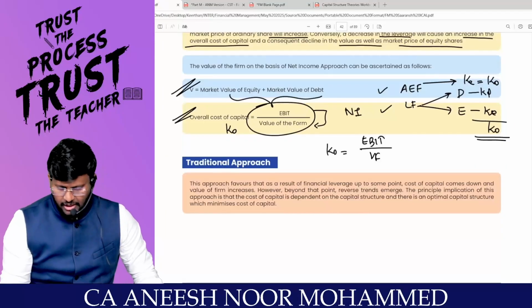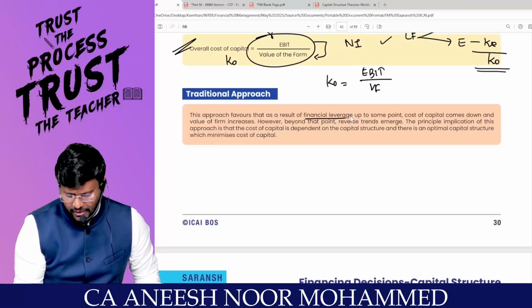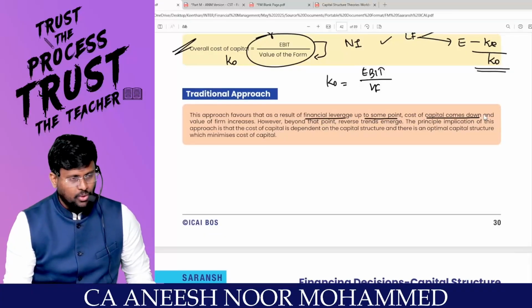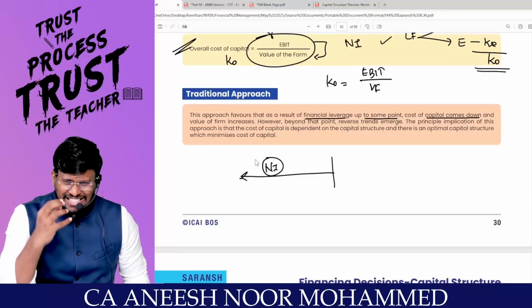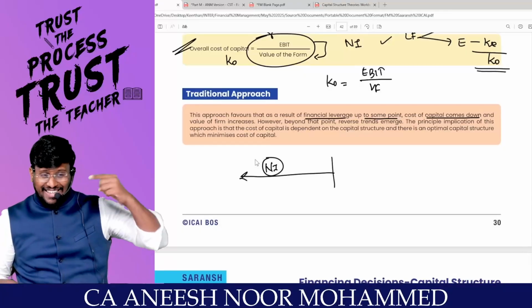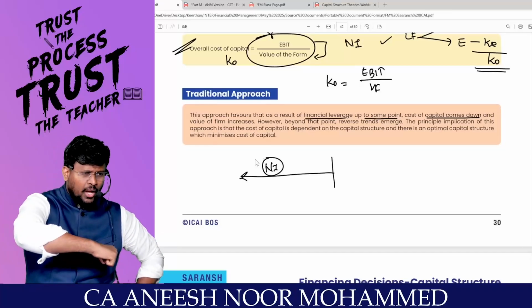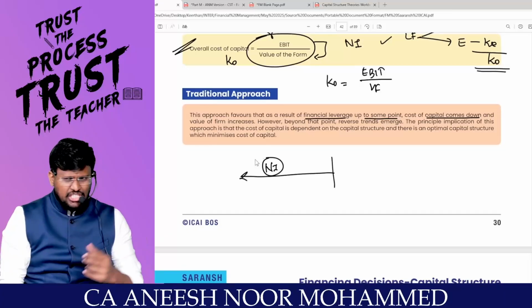Are you with me? So what the traditional approach is saying is that, as a result of leverage, up to some point, the cost of capital comes down. That means initially this traditional approach is supporting the NI approach. NOI said that if you inject 10% debt into the capital structure, KD pulls down KO, KE pulls up, and KO remains constant. The traditional approach is saying that it is not like that.